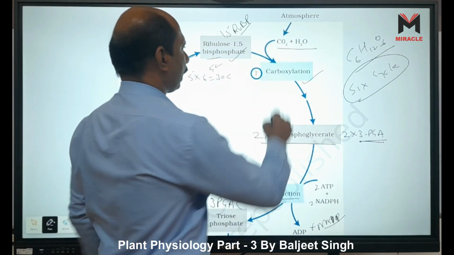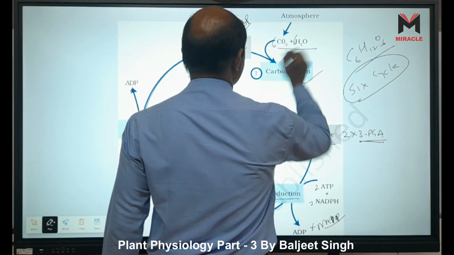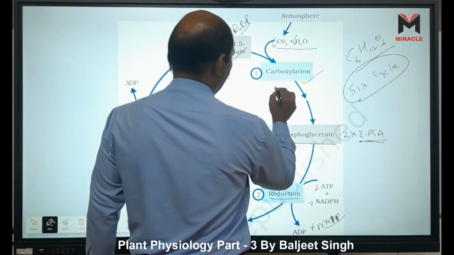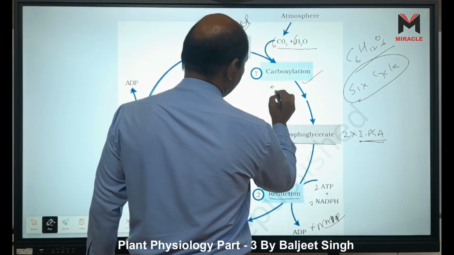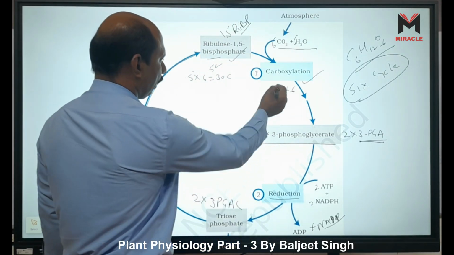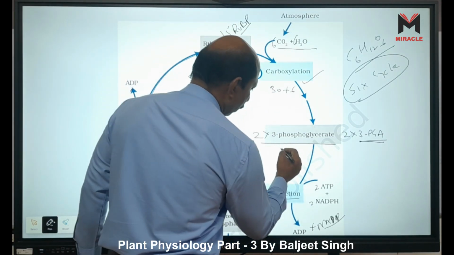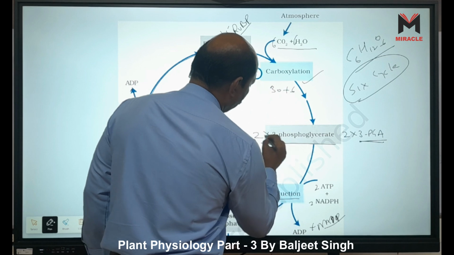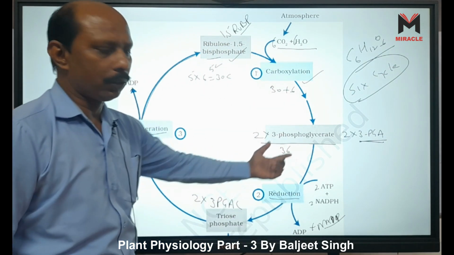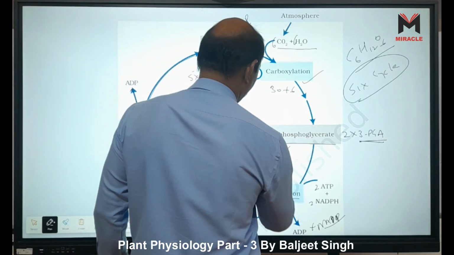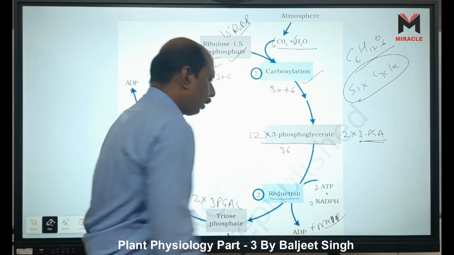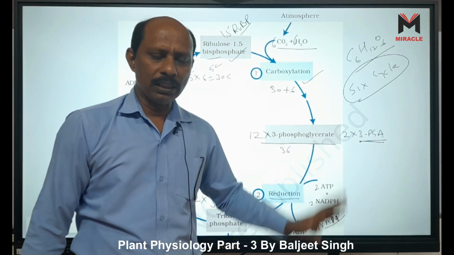Now, in 6 cycles, 6 carbon dioxide attach. So 30 from RuBP plus 6 from carbon dioxide becomes 36 carbon. Because it is a 3 carbon molecule, it becomes 12 phosphoglyceric acid molecules.